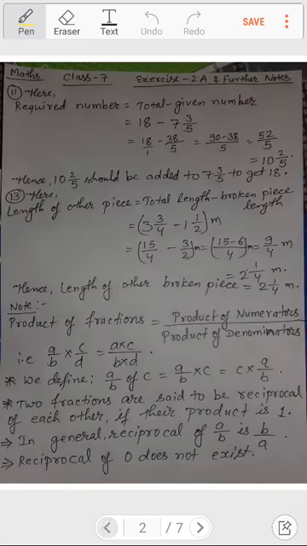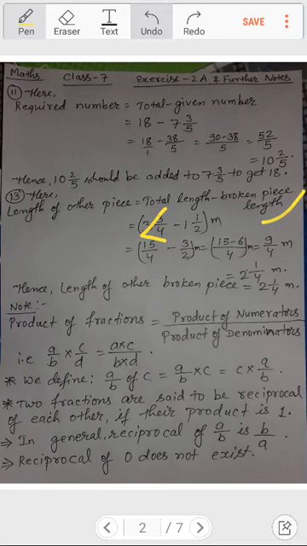You can see I had written here length of other piece is equal to total length minus broken piece. And total length is how much? 3 by 4 minus 1 by 2 meter. That means 4 3s are 12 and 3, 15. So 15 by 4 minus 3 by 2. Now we have taken LCM of 2 and 4.